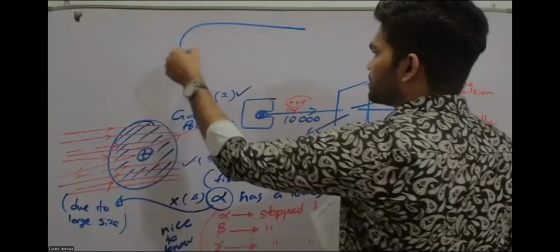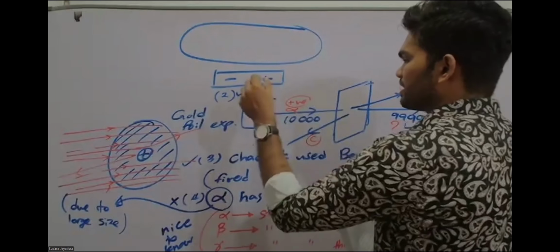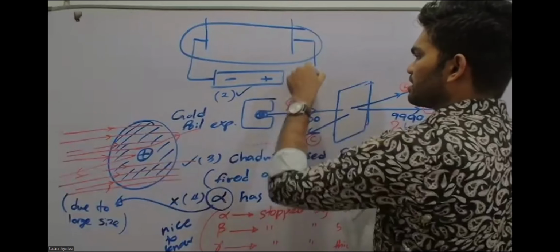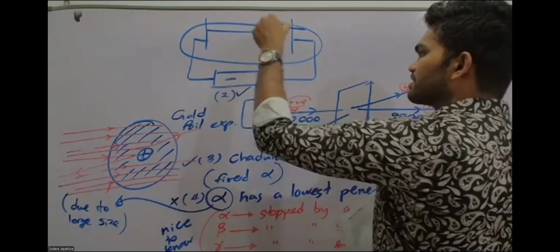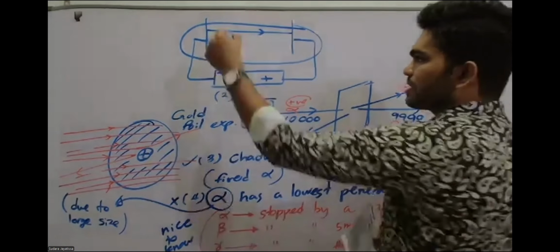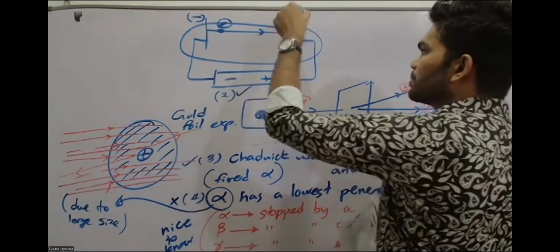So this is our cathode ray tube, and we are using a high voltage supply. This is your cathode, to make these electrons go through the non-conductor space. Electrons are sort of jumping from cathode to anode.